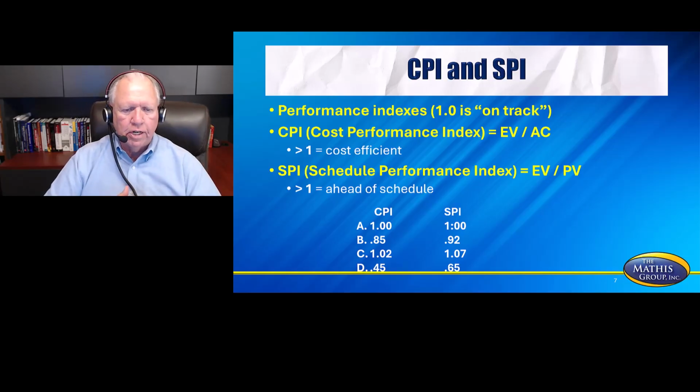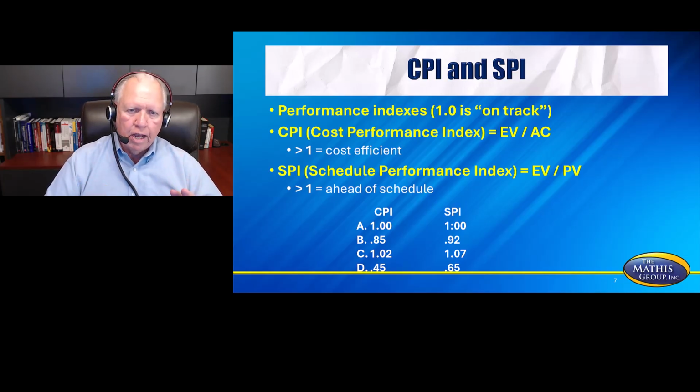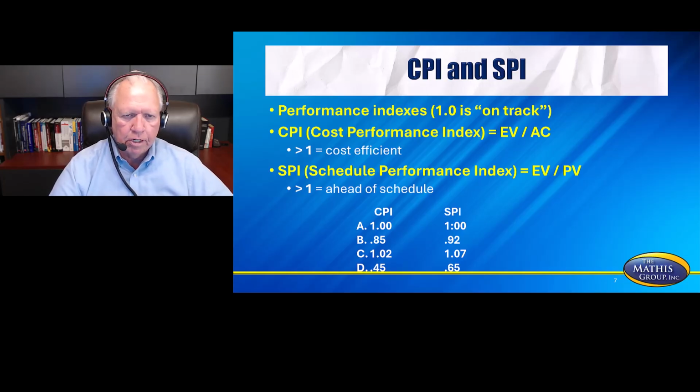And then, of course, Project D is in bad shape. We are 55% over budget and we're 35% behind schedule. So you've got a problem with Project D, a severe problem. You don't have to calculate these. Nobody's calculating any of these on the test, and they have not for a couple of years. However, you do have to interpret them. Let's go to our next little piece and make sure you understand this.